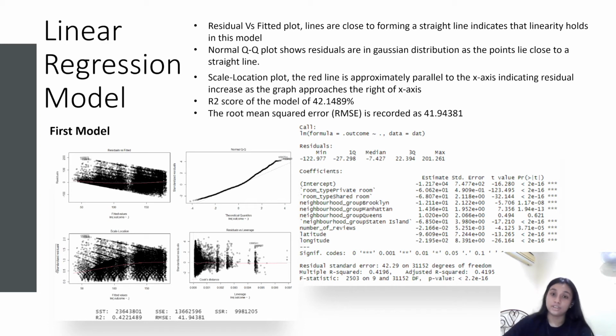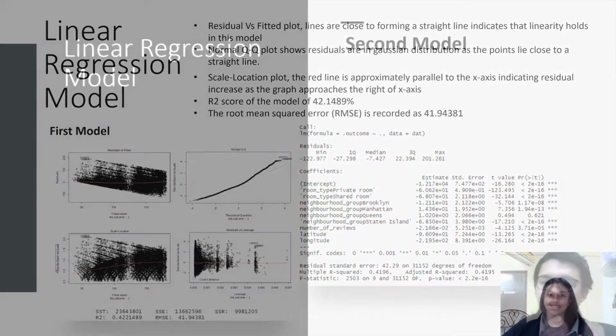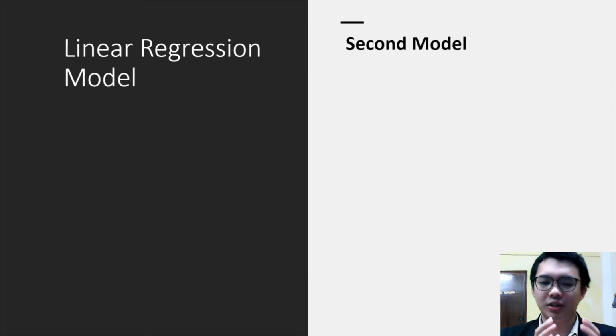The scale location plot, however, shows that the red line is approximately parallel to the x-axis, indicating that there is a residual increase as the graph approaches the right of the x-axis. The R2 score for our model is 42.1489%, and the RMSE score is recorded as 41.94381%.